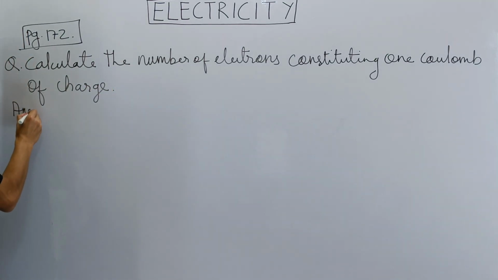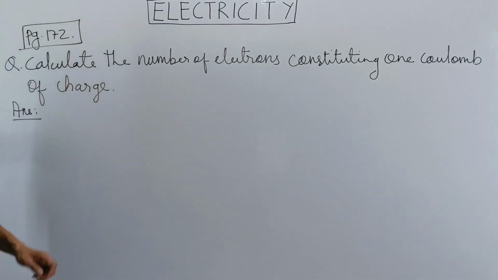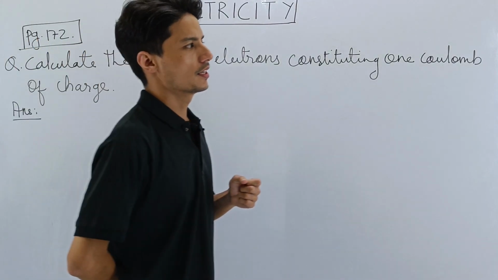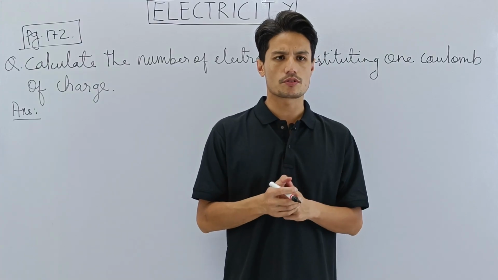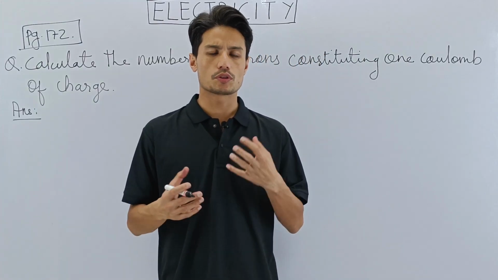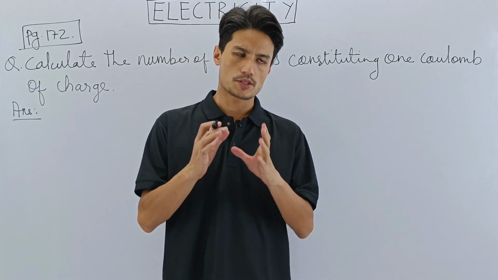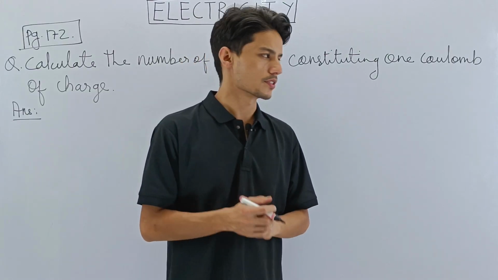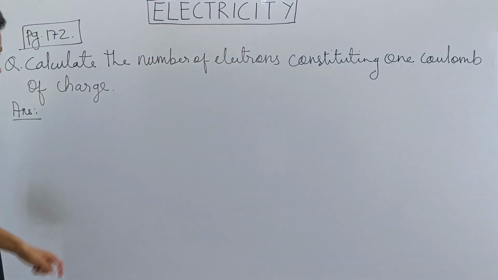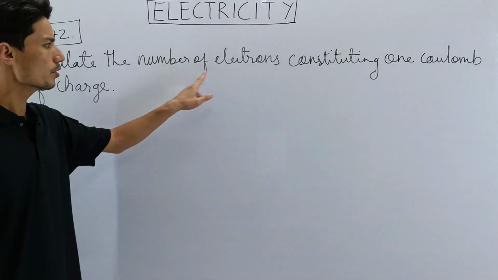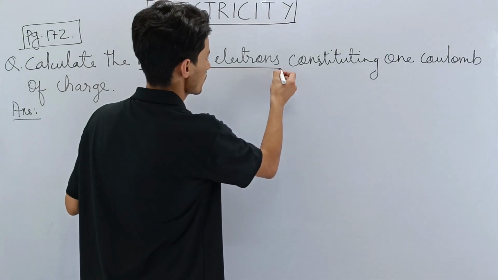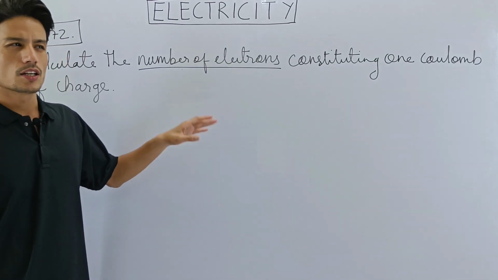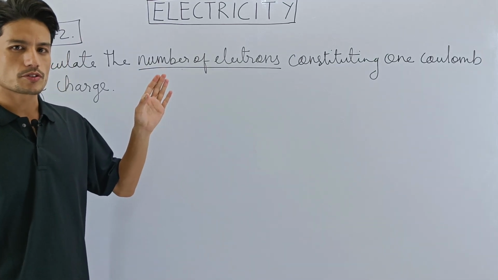So let's do the answer together. First of all, read the question thoroughly. This is what I always suggest: for every numerical, try to understand the question. If you don't understand the question, you will not know how to start. So it's always easy to understand the question first. Let's read the question again. Calculate the number of electrons. Hey, does it ring a bell? Which symbol is used to denote the number of electrons?